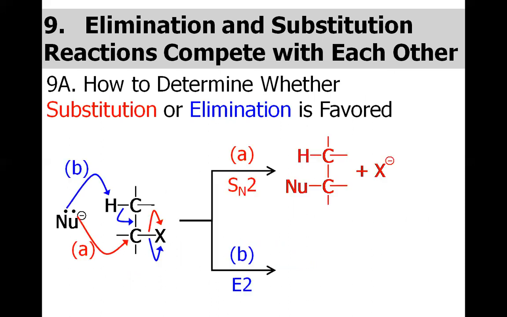As discussed, if the nucleophile attacks the beta hydrogen and we have the double bond after the leaving group leaves, it's called elimination. However, if it directly attacks the alpha carbon and the leaving group is knocked off, as in the red arrows, it's called an SN2 reaction.